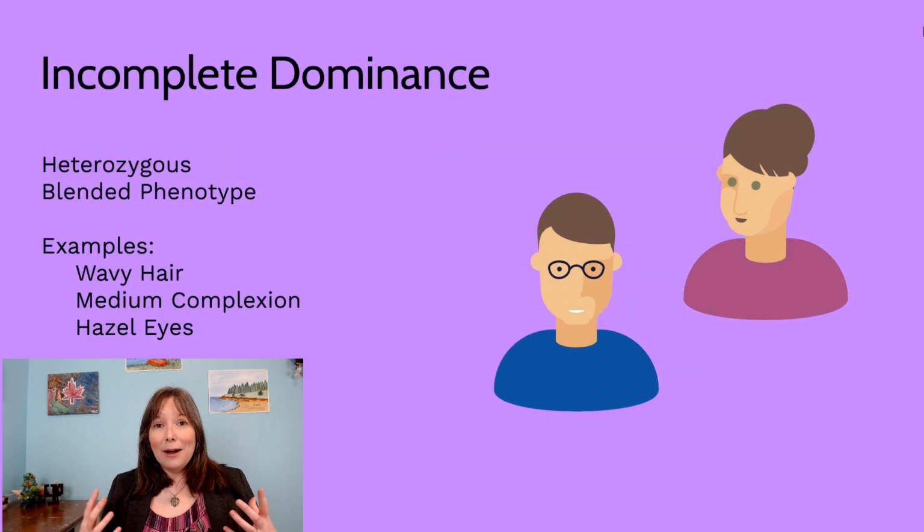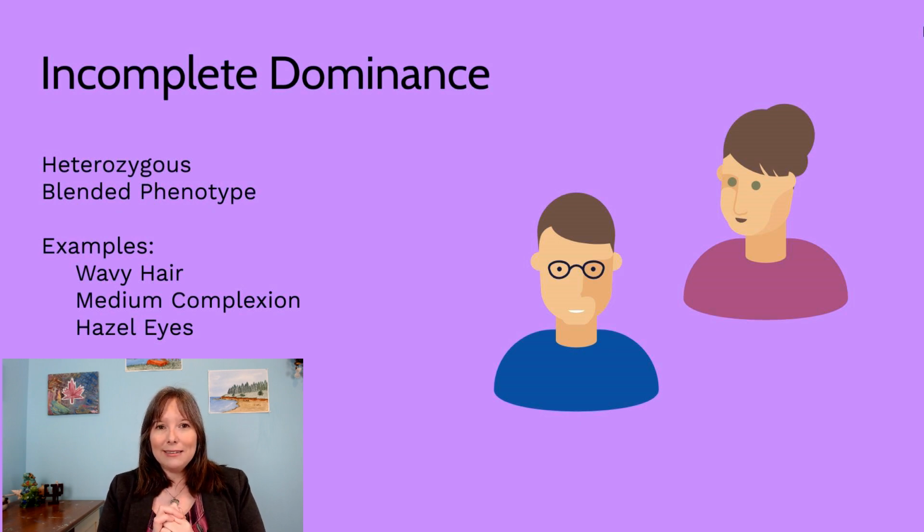And then things get a lot more complicated than just dominant and recessive alleles. We tend to also see this phenomenon called incomplete dominance. Incomplete dominance is when you're heterozygous, but your phenotype is really blended. It's not showing the dominant one and it's not showing the recessive one. It's showing a mix, but in a blended way. We can often think about this as if you had a flower, and one parent had red petals and the other parent had white petals, and the offspring had pink petals. That would be considered incomplete dominance because it's happening in a blended way.